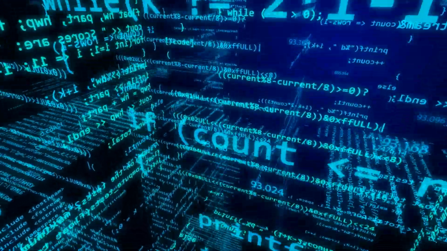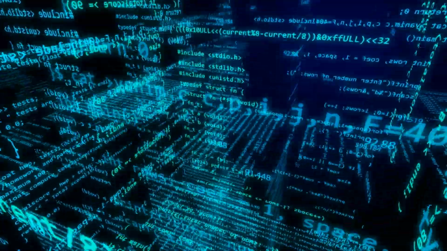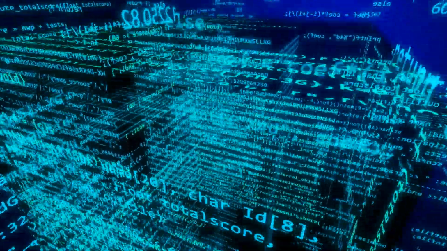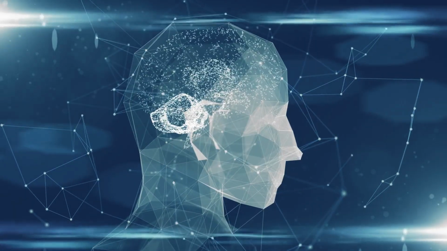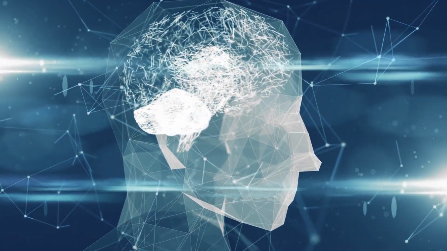It is important to note that AI is still a developing technology, and there are some limitations to its use. For example, AI-generated content may not always be accurate or original. It is important to use AI tools in conjunction with human judgment and creativity to ensure that your content is high quality.